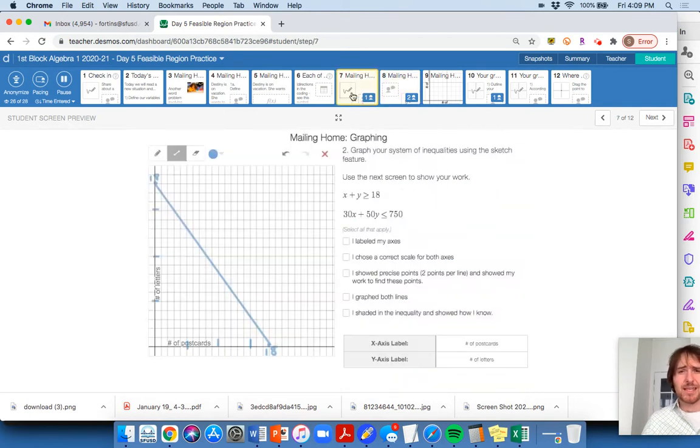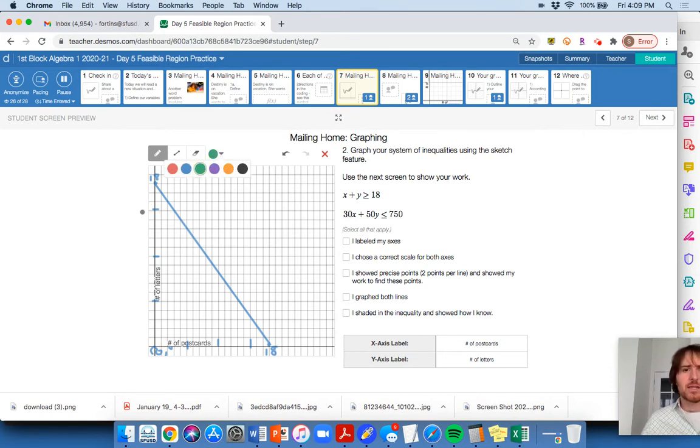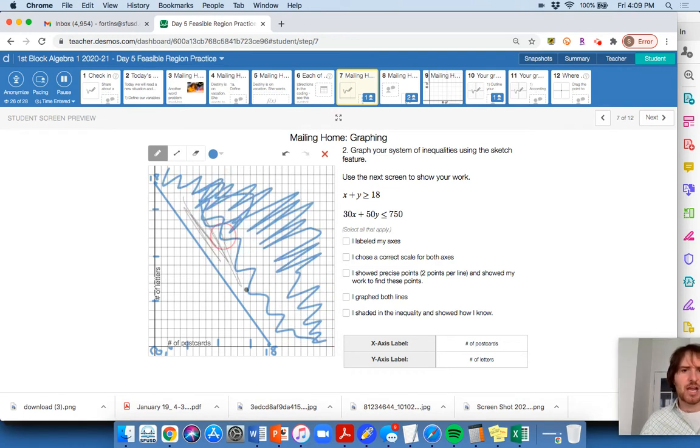So what you're going to do back here, I'm not going to shade towards 0, 0. Here's 0, 0 right here. That's the origin. This is point 0, 0. It's not a solution, right? We need to send at least 18 postcards. So over here, maybe I'll do blue, so we have the same color in this one here. Blue constraint will be the total quantity constraint. So all these are okay for mailing at least the amount of people she wants to mail to. So I'll go ahead and shade it in.